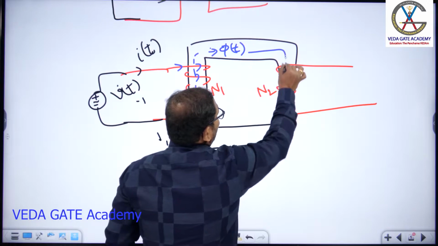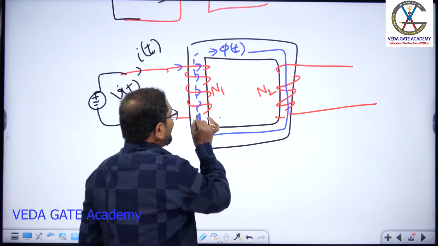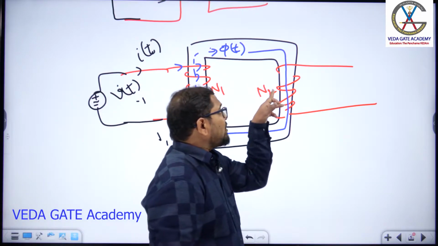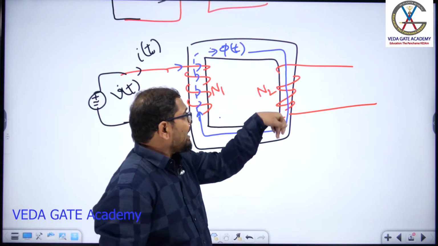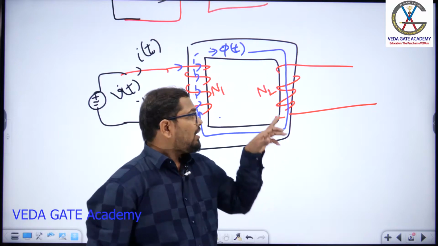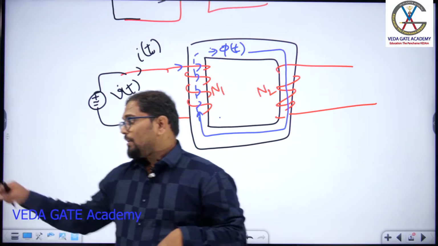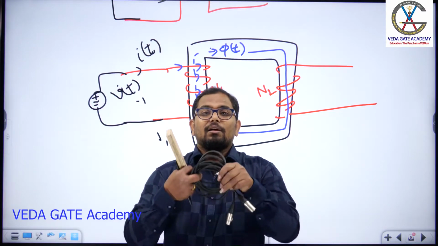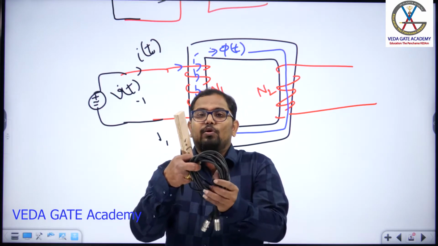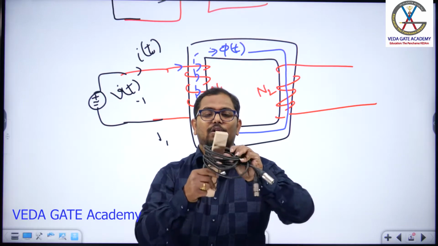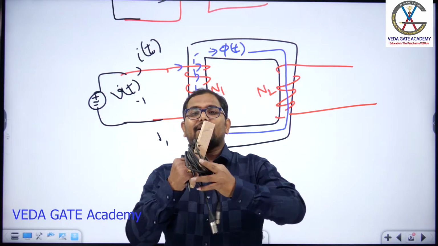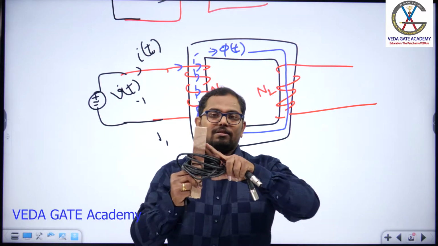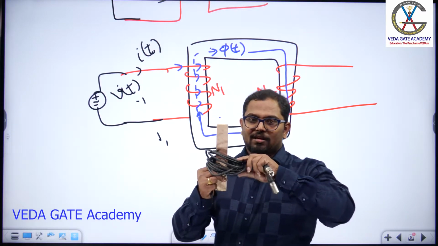Now the same flux will pass through the secondary winding and again it closes its closed path. Now see here, the secondary coil is carrying a current in the core, not in the coil, yes or not? Let us take this as a core, and let us take these as the conductors or transformer winding on the core. This is a core and these are the coils.